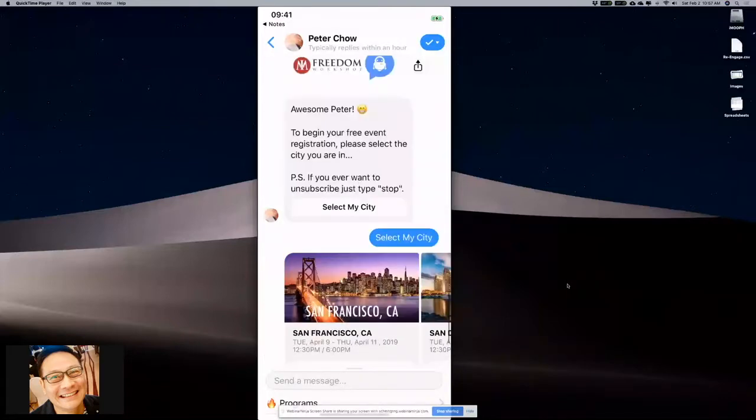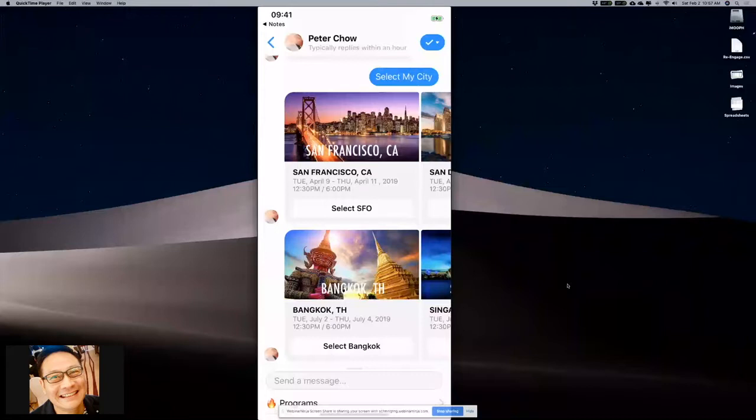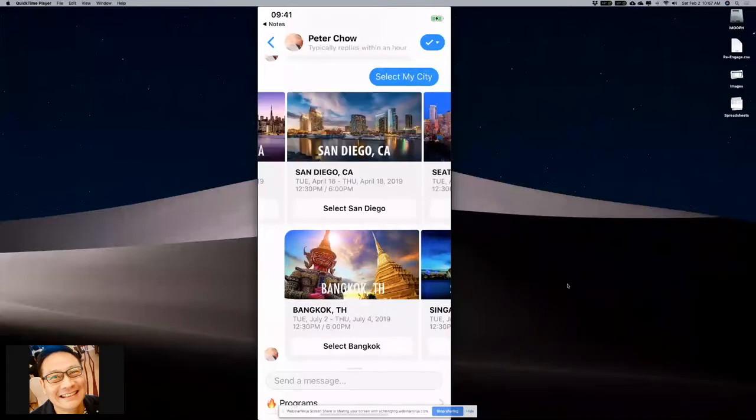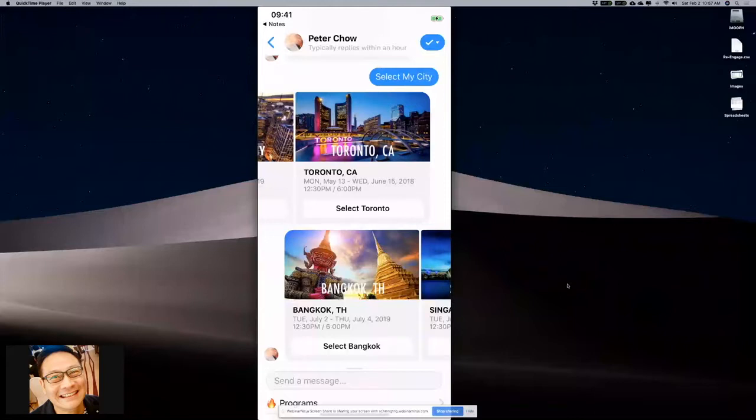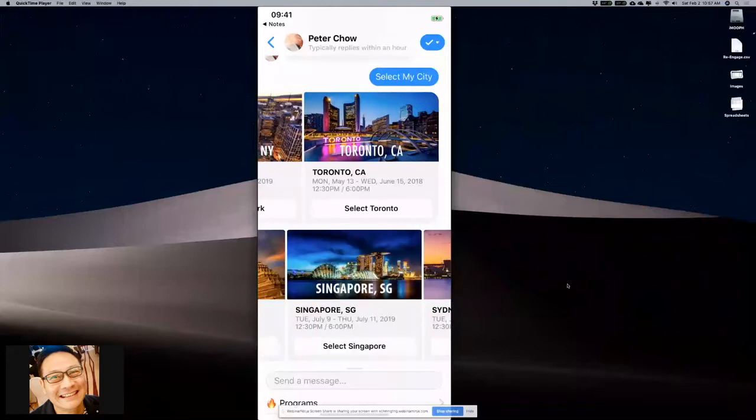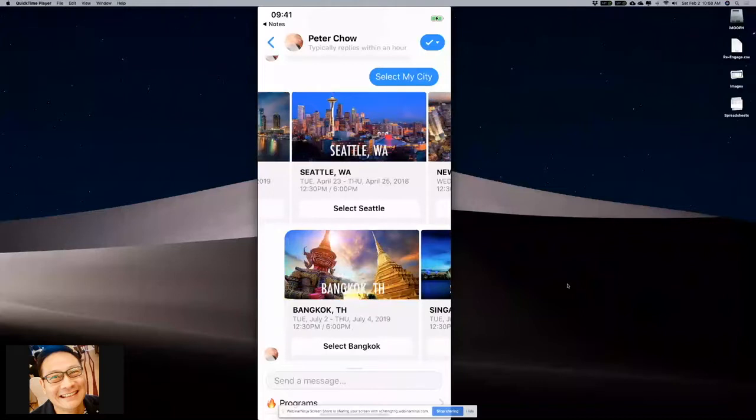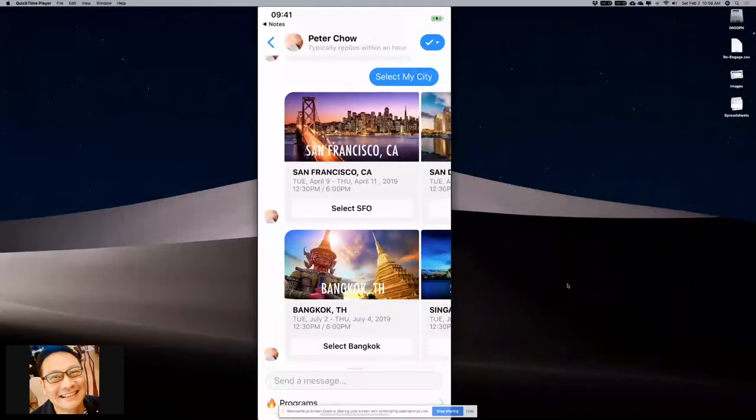So as you can see here, I have 2 rows of gallery cards. It's called card system. I can see San Francisco, San Diego. Can you see the way I'm interacting with this? Isn't that interesting? On the first row, what I did is that it's up to you how many rows of information you want to organize. It's totally up to you.